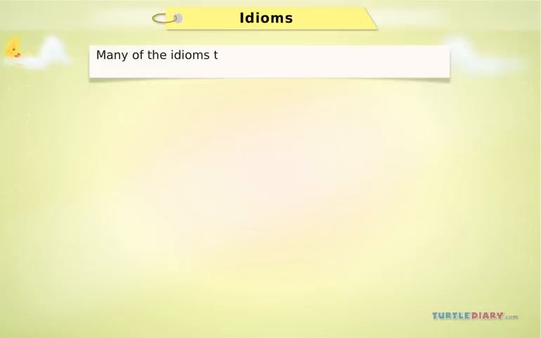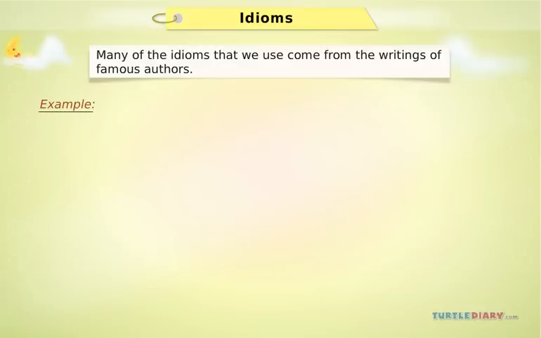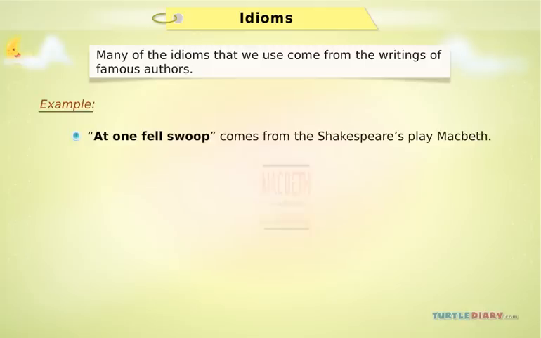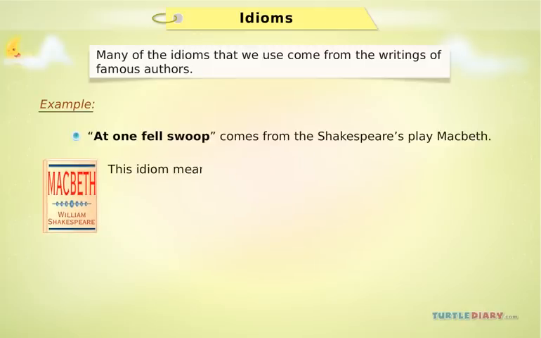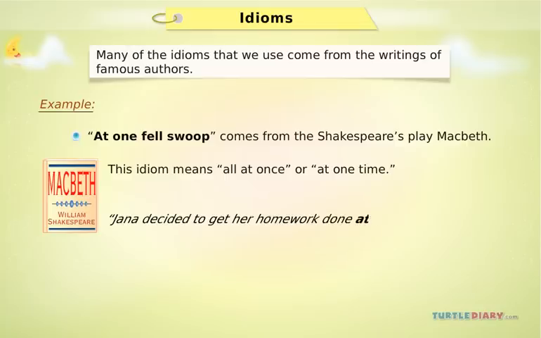Many of the idioms that we use come from the writings of famous authors. Here is an example. At one fell swoop comes from the Shakespeare play Macbeth. This idiom means all at once or at one time. Notice how it is used in this sentence. Jana decided to get her homework done at one fell swoop.